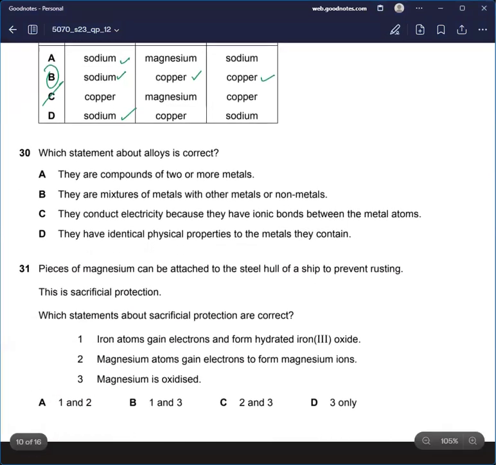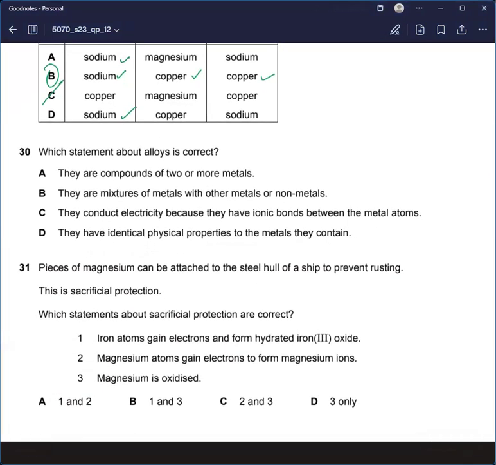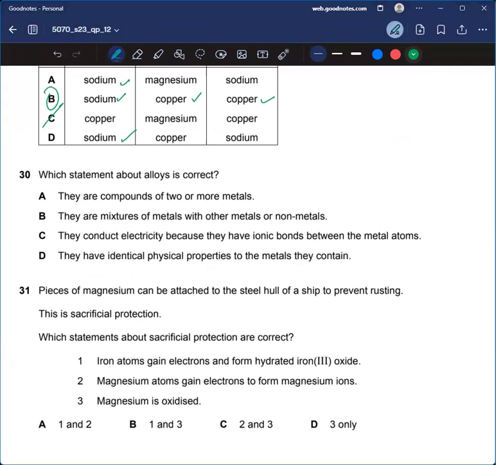All right. 30. Which statement about alloys is correct? They are compounds of two or more metals. Well, it could be a non-metal as well. They are a mixture of metals with other metals or non-metals. Yeah, this is correct. They conduct electricity because they have ionic bonds between the metal atoms. They have identical physical properties to the metal, no, not identical, similar. Because it is a mixture, it would have similar properties to the metals or the non-metals from which it is made. Okay, so B.